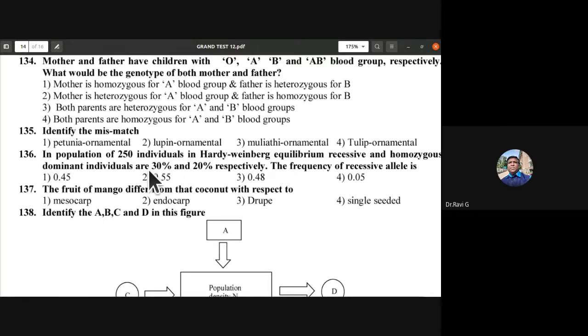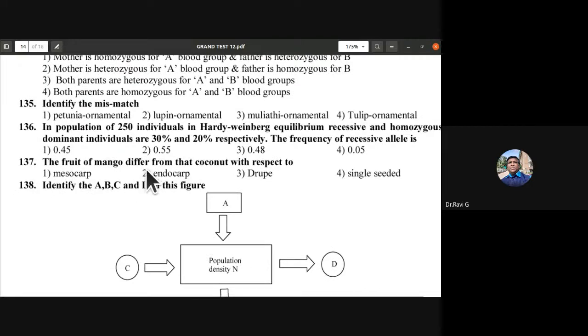This is the Hardy-Weinberg equilibrium calculation of how we got 0.55 for the frequency of the recessive allele. Recessive and homozygous dominant individuals are 30% and 20% respectively. So the frequency of the recessive allele is 0.55.